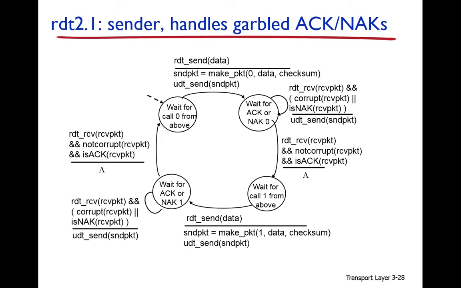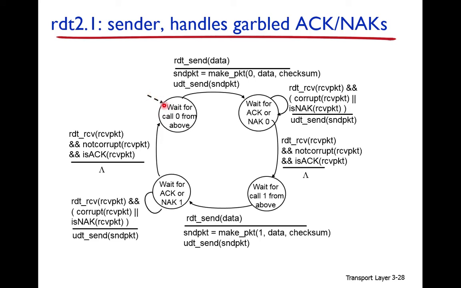So now if we include the sequence number, what should be the FSM at the sender side? Again, these are 4 states. But which state is the starting state? This state is the starting state, because it has the dashed arrow.